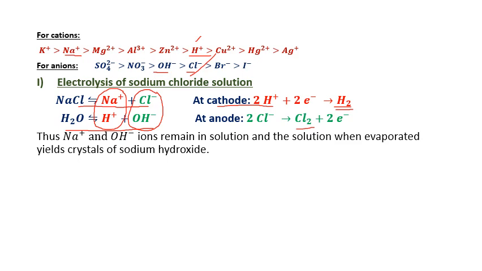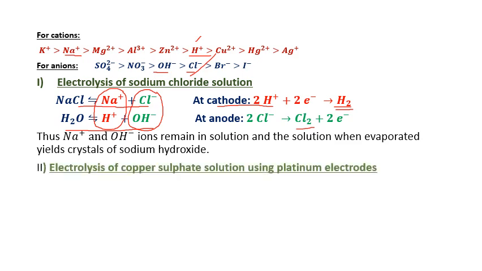The second example we are going to see is electrolysis of copper sulfate solution using platinum electrodes. In the earlier case also we used platinum electrodes, because platinum electrodes are inert electrodes, meaning they don't react with other ions. Copper sulfate means CuSO4. Again the word solution is there. Now, the same format.